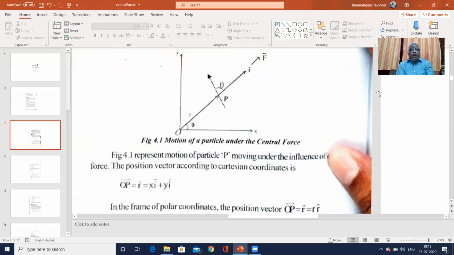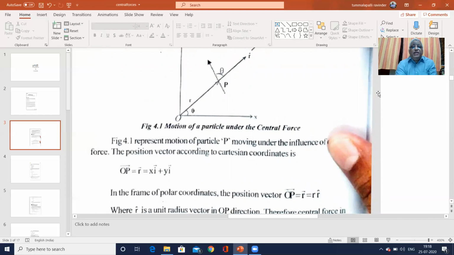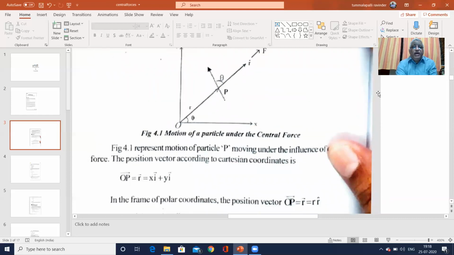In the frame of polar coordinates, the position vector OP is nothing but r into r hat. R hat is the unit vector along the OP direction. This unit vector gives the direction. Now in the figure, the particle is moving along the OP direction.